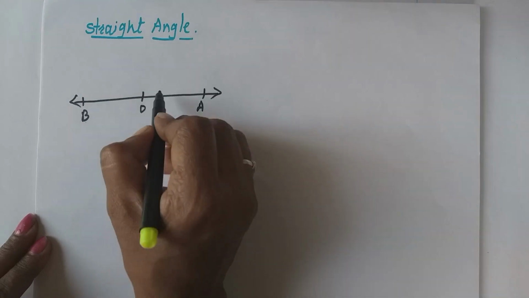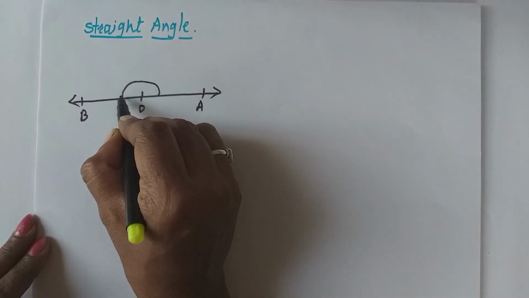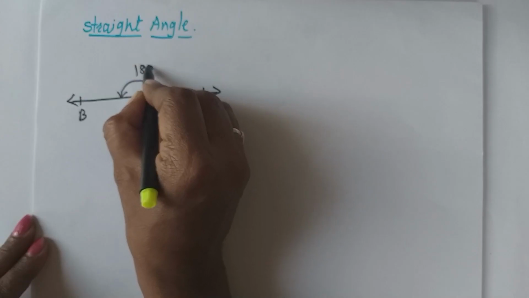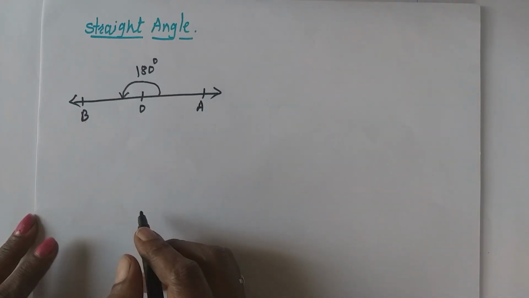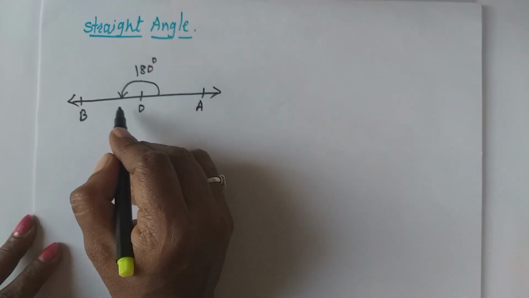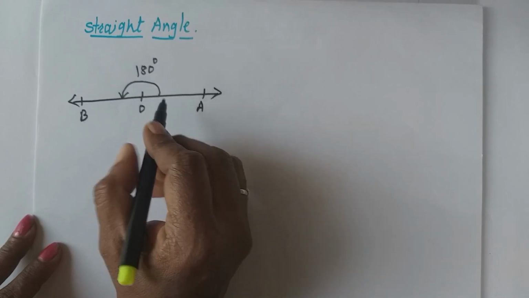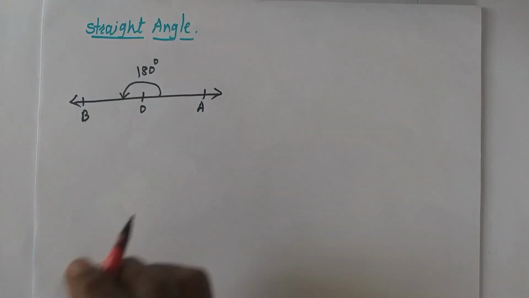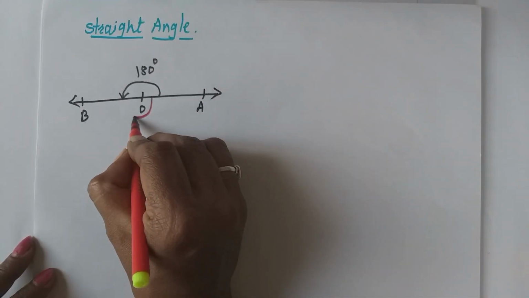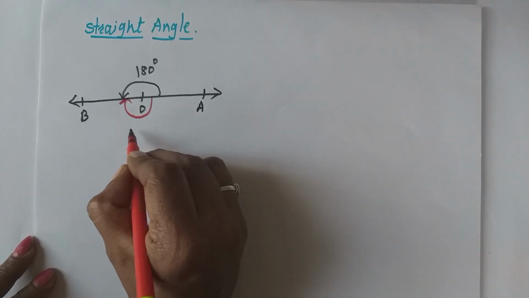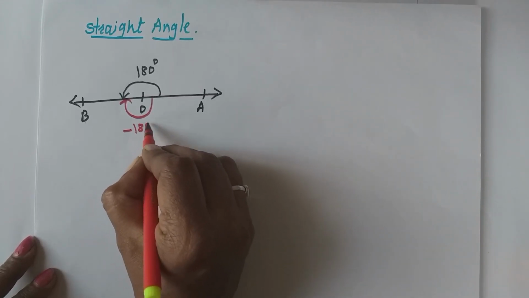And you notice that straight angle is always of 180 degree. If rotation is along anti-clockwise direction, then this is angle of 180 degree, and if rotation is along clockwise direction, then that is minus 180 degree.